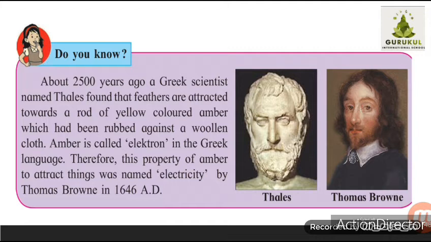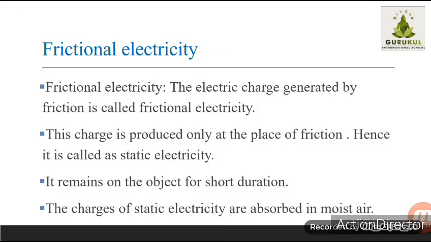So this was some history, of how these electric charges were studied and how the names were given. And these negatively charged particles are known as electrons. This year we don't study this in detail, but for the time being just remember that all these names, positive charge, negative charge, electron, were given by scientists. The next concept we are going to learn is frictional electricity.